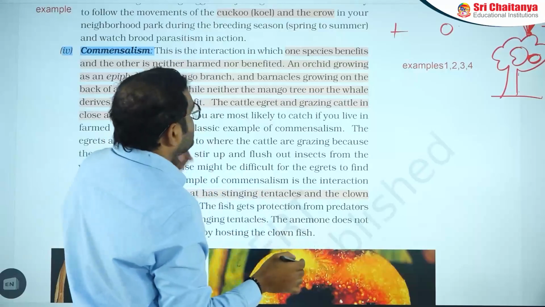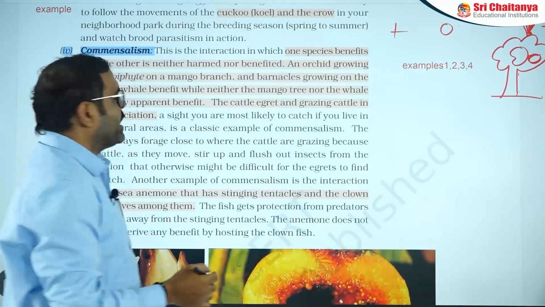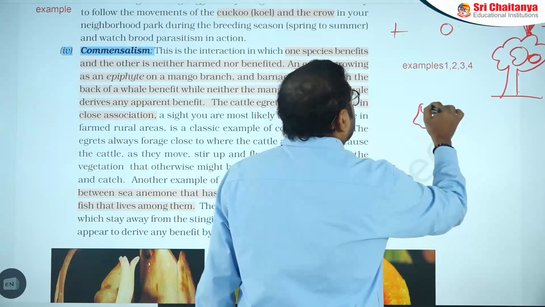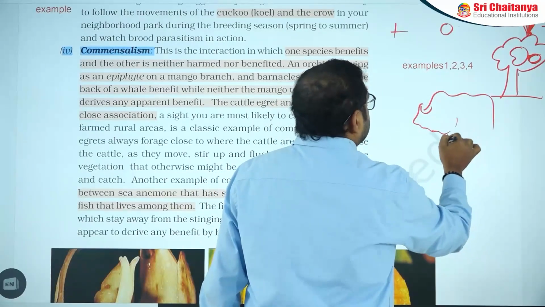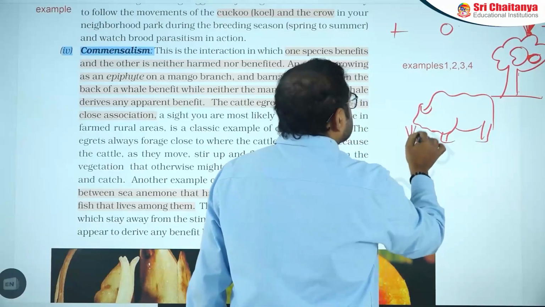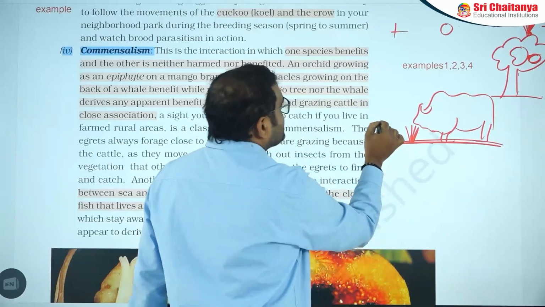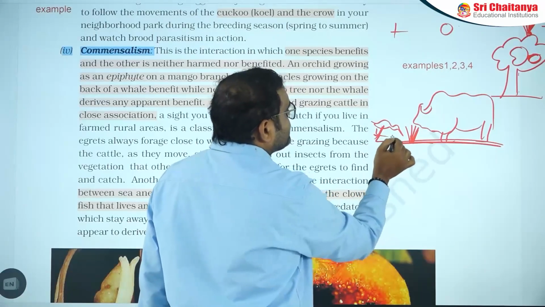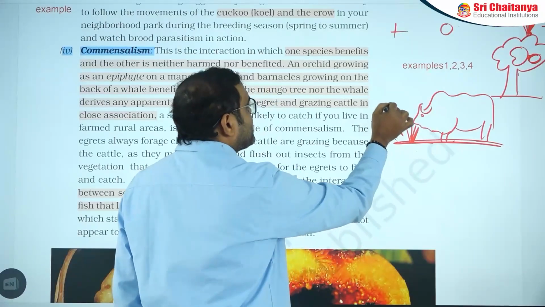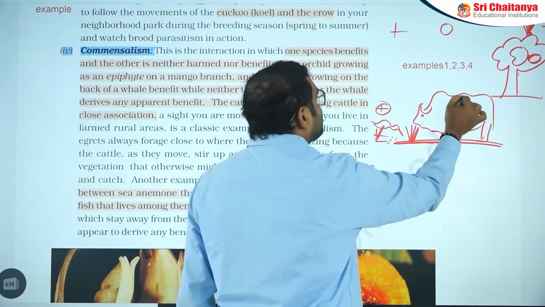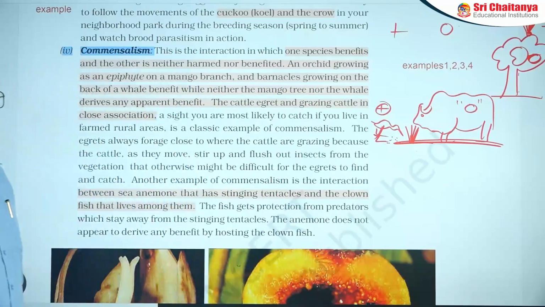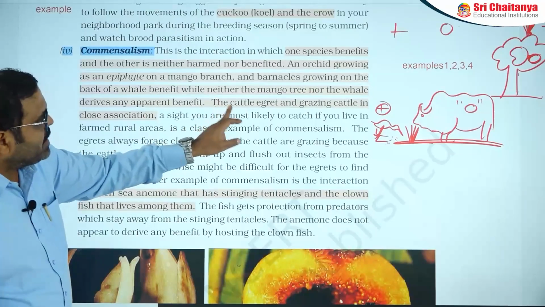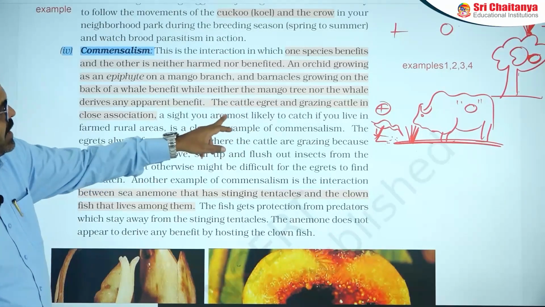The second example is the cattle egret, a bird, with cattle. Here you can find the point. This is a cow or any animal browsing grass in this area. Meanwhile, some small birds are here, trying to capture insects. The presence of the cow is beneficial for the bird, but the presence of the bird is nothing for the cow. That represents one positive, one 0: the cattle egret and the grazing cattle. The cattle egret is a bird.